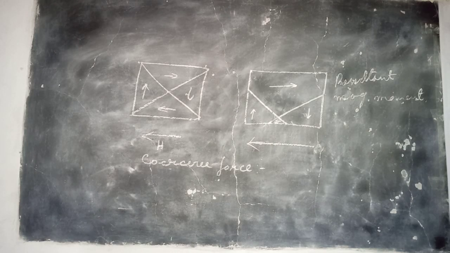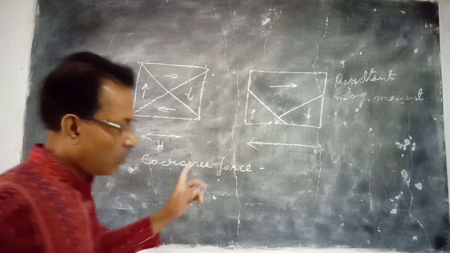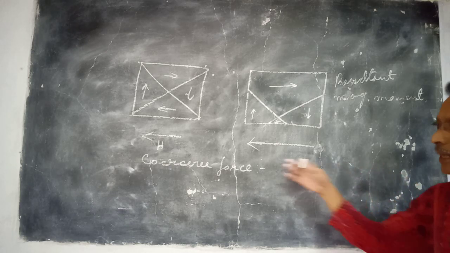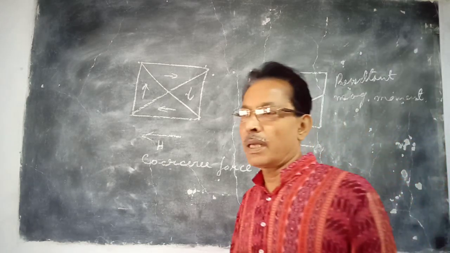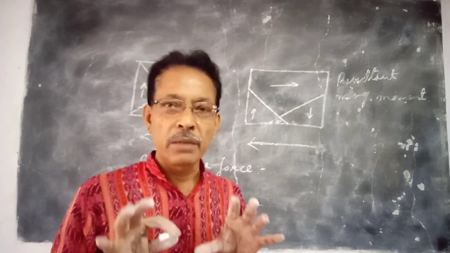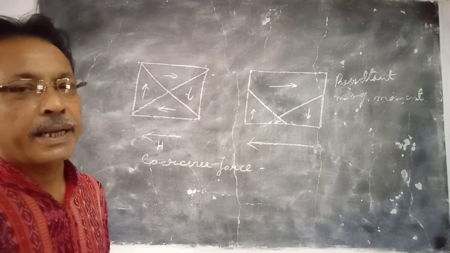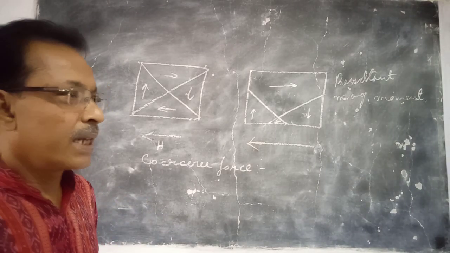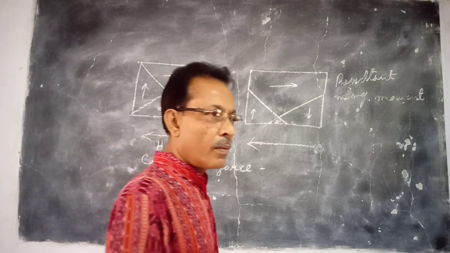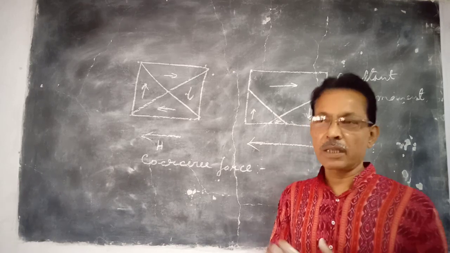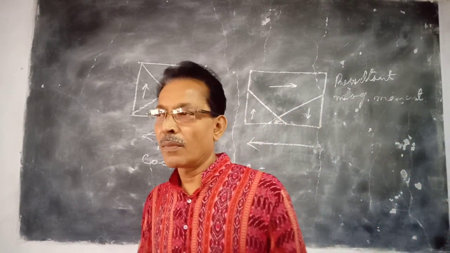Now, in this process, what we observe is that when the external magnetic field is applied, the material becomes magnetized. So work is done on the material by the external field. Now when the external field is switched off, the work is done by the material itself, not by the external magnetic field.